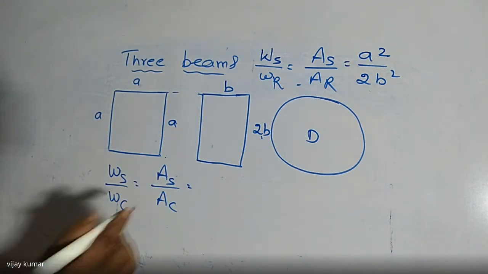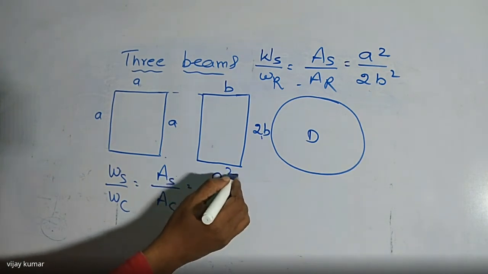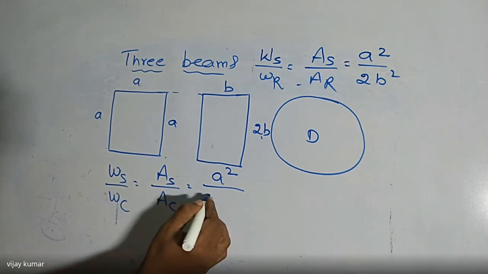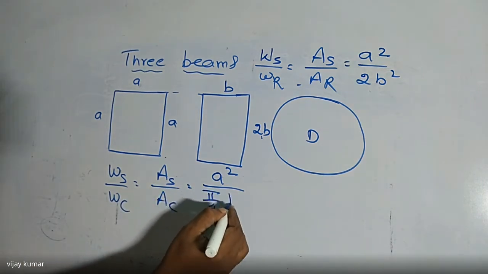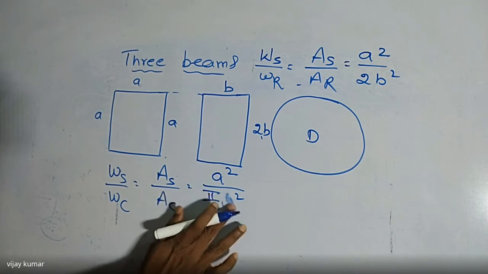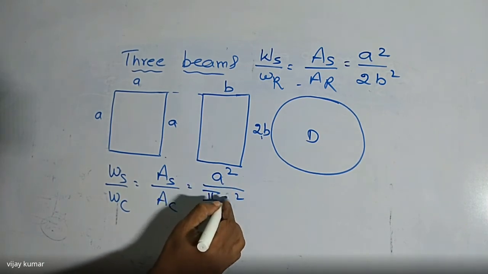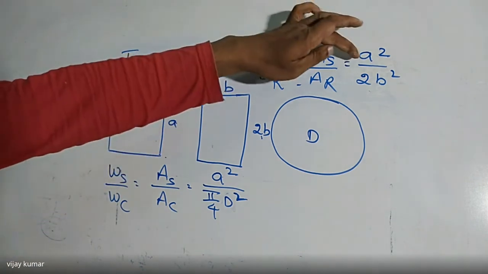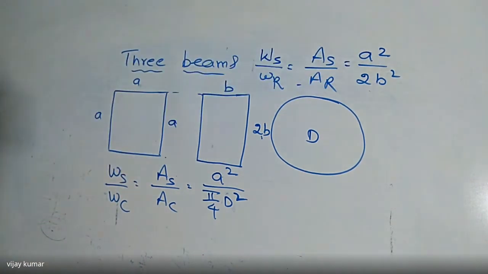What is the area of this square here? It is A square. And what is the area of this one now? That is the circle, that is pi by 4 into D square. Did you get the point or not? Right. So I want to write the relation between A and B, and A and D also.